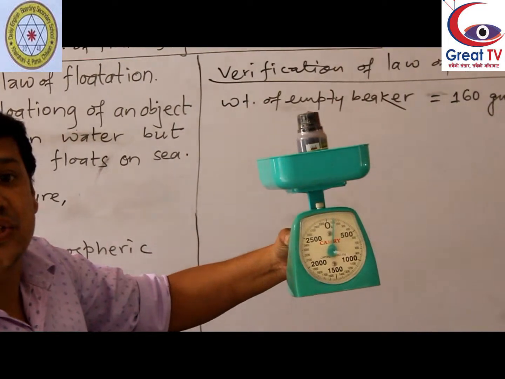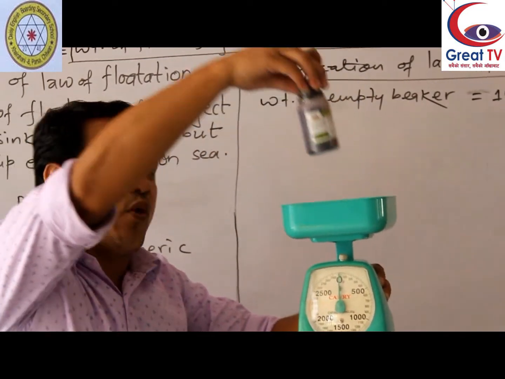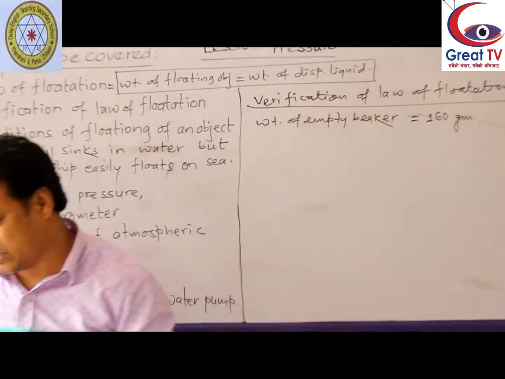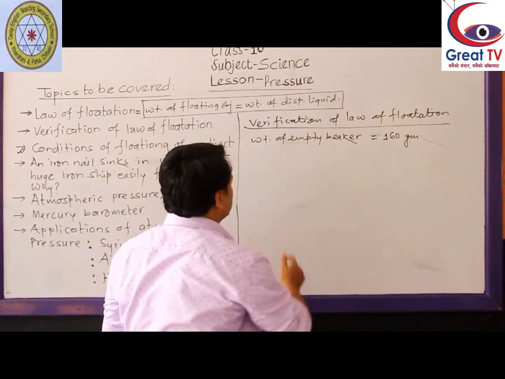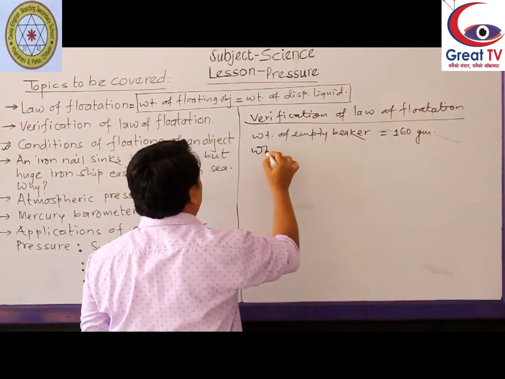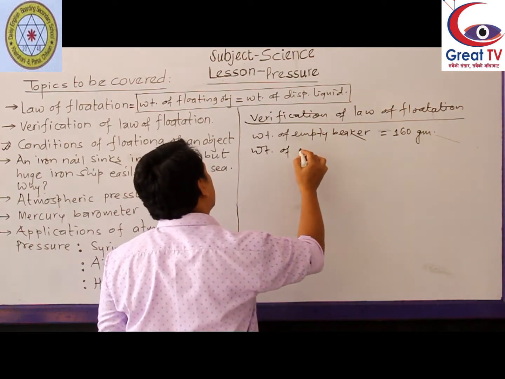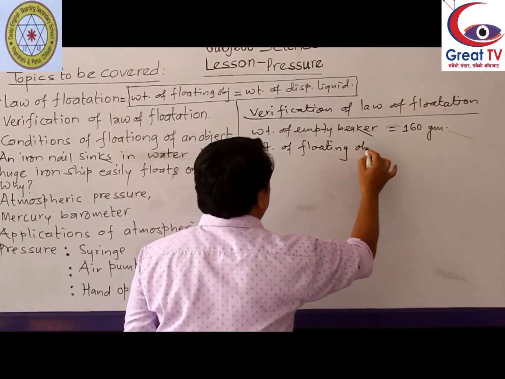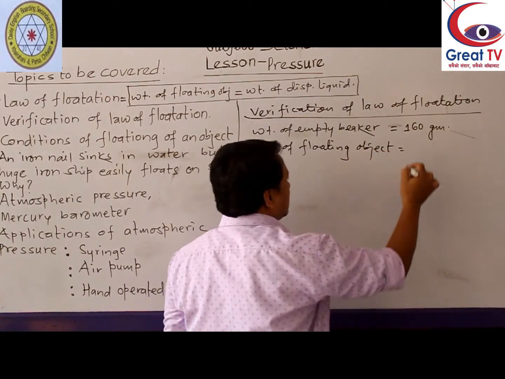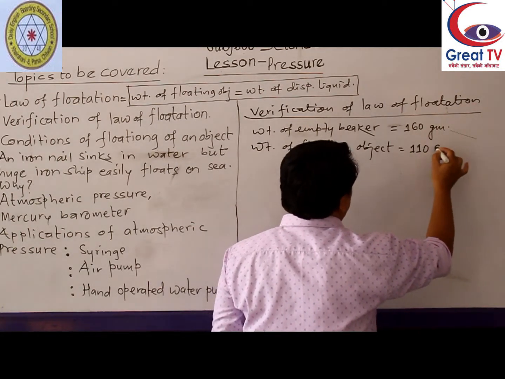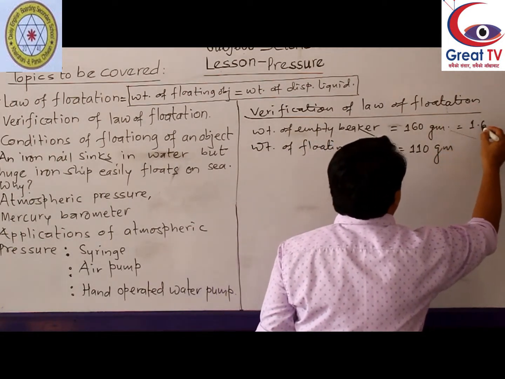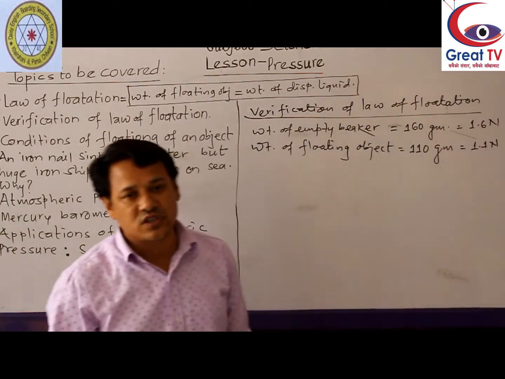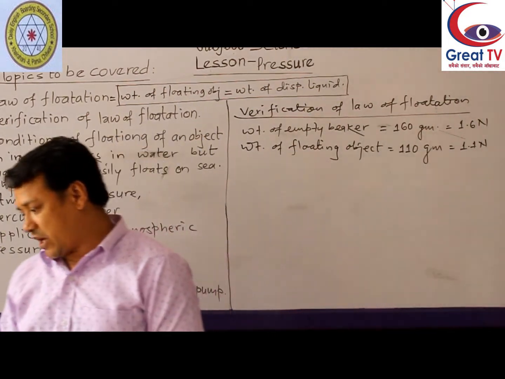This mass of this floating object, this bottle, is 110 gram. You can write 1.1 Newton, as the unit of force or weight is Newton. You can write that.